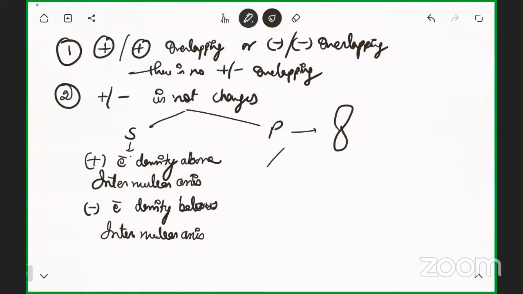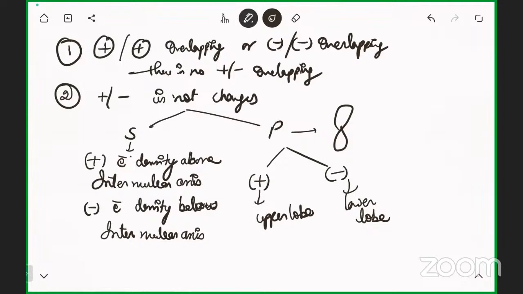So in the case of the p orbital, the plus sign represents the upper lobe and the negative sign represents the lower lobe. Clear?